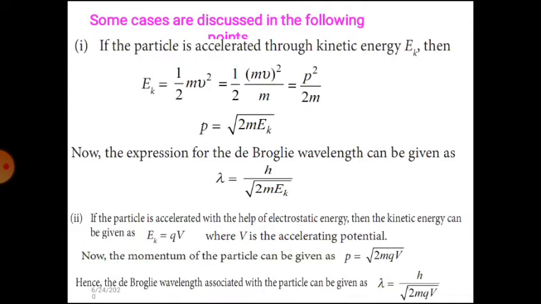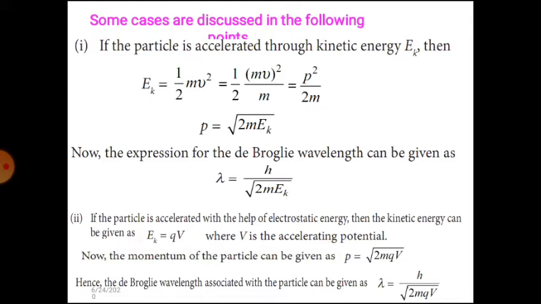Some cases are discussed in the following points. If the particle is accelerated to a kinetic energy E_k, then we already know kinetic energy is equal to half mv square, which is 1 by 2m multiplied and divided by m, mv square, which is equal to p square by 2m. So p is equal to the square root of 2m E_k.